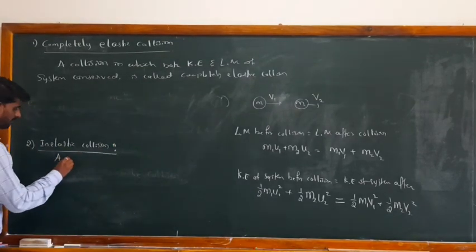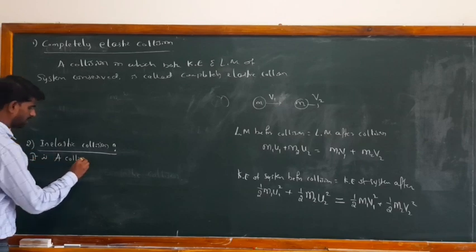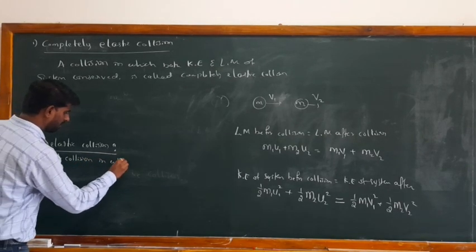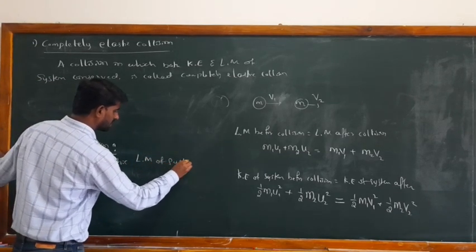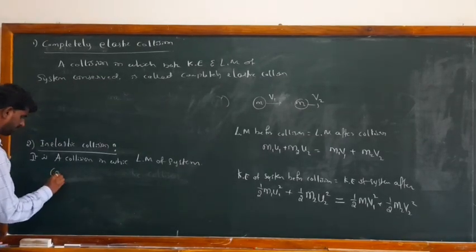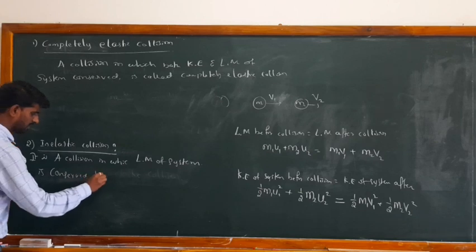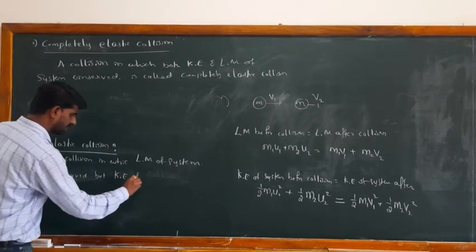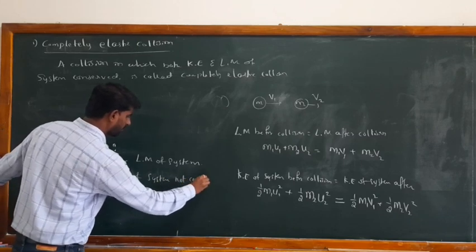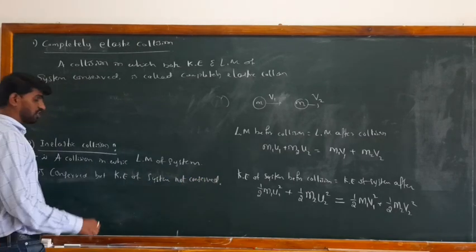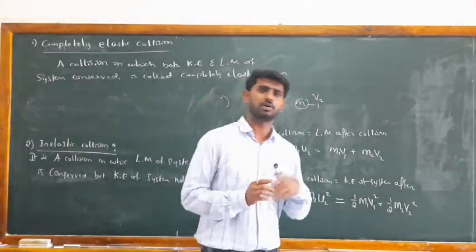So, it is a collision in which the linear momentum of a system is conserved, but the kinetic energy of a system is not conserved. Then we call such collisions inelastic collisions.